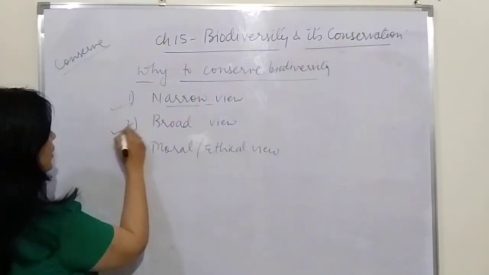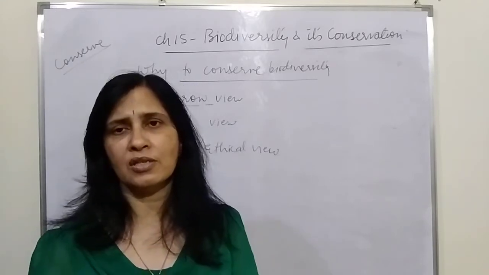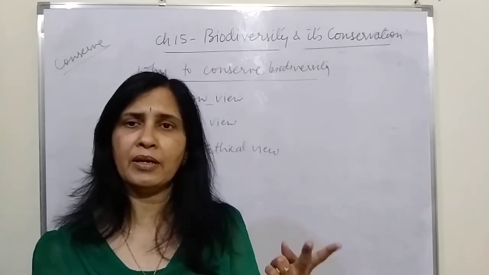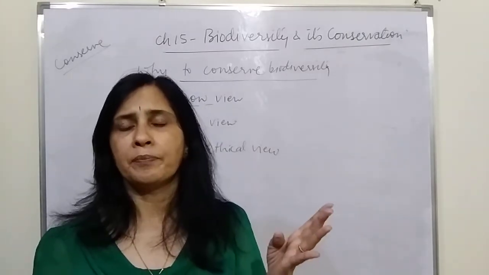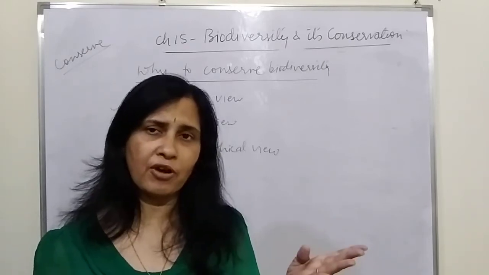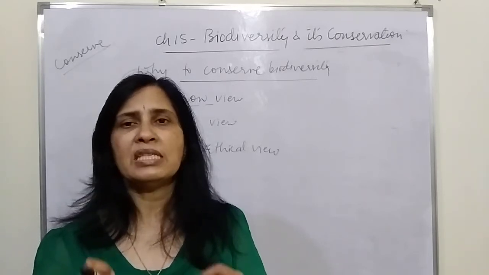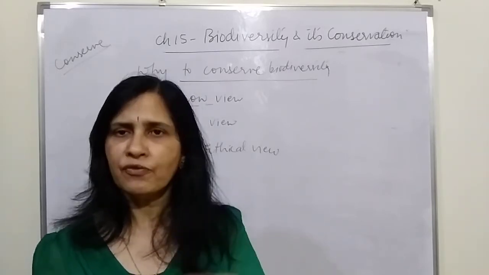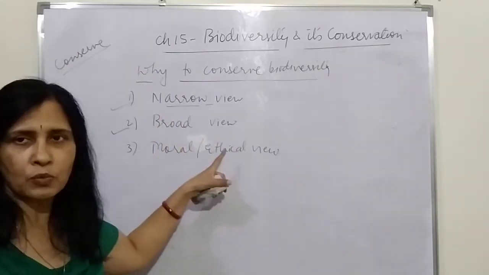Now the broad view. The broad view is that they are not only important to us, but they are important for every living organism on the earth's surface. They help in cleaning the environment by converting carbon dioxide into oxygen, they help in lifting up the water table, and they prevent floods. They provide food and a place to live for all the other organisms. Since they play a very important role in providing all the basic needs for all other organisms, we must conserve biodiversity not only for us but for all the other organisms on the earth's surface. So that is the broad view.